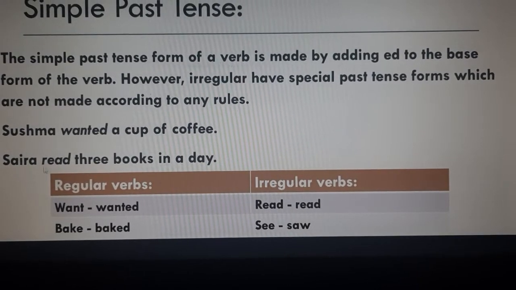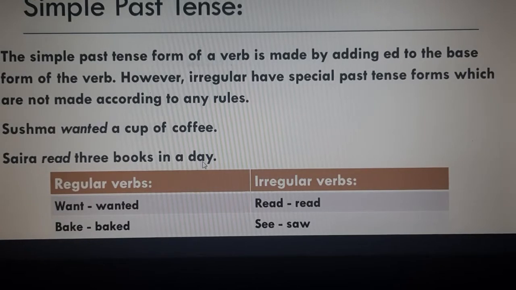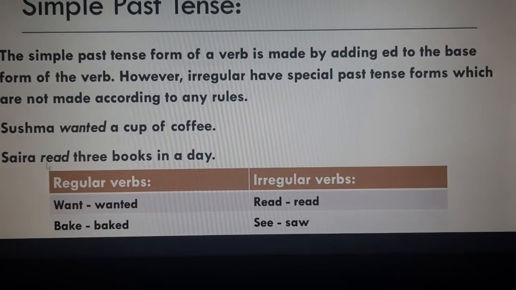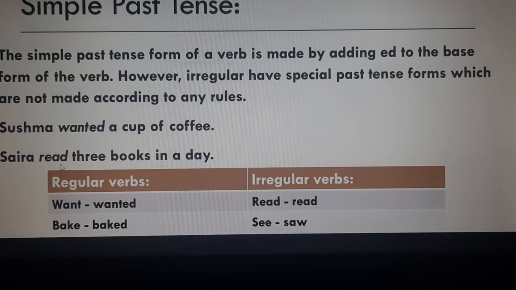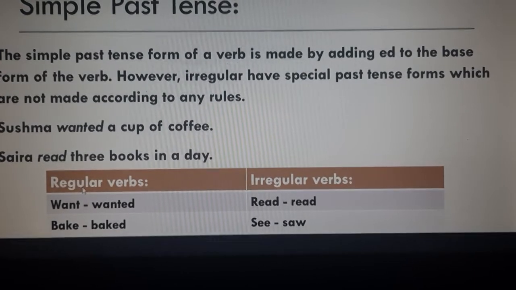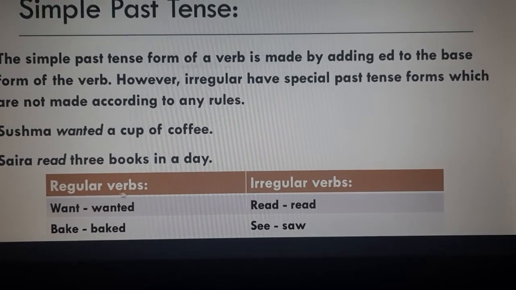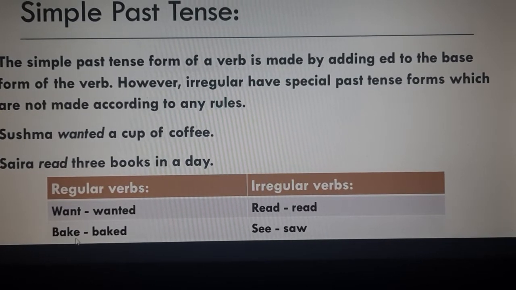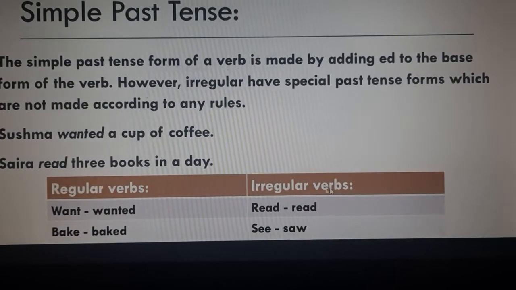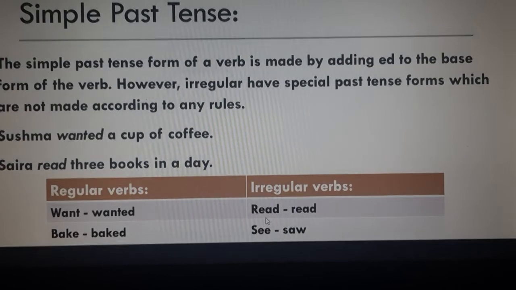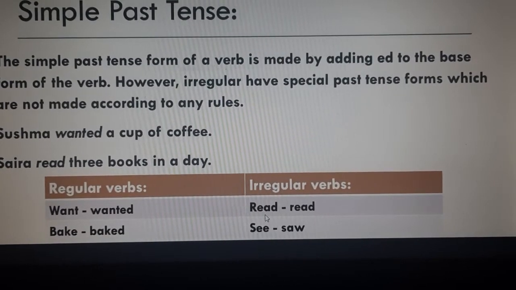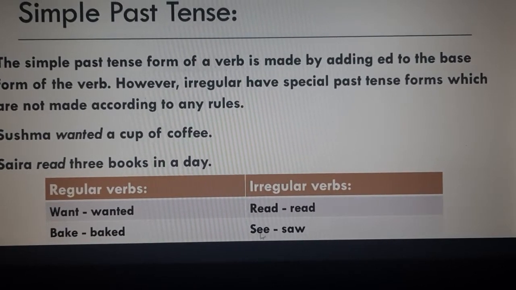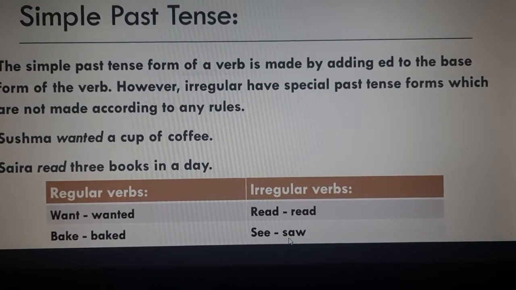And Saira read 3 books in a day. So this is a special verb, irregular verb. So here you can see regular verbs like want becomes wanted, bake is baked, and for irregular verbs, read will become read, and see becomes saw.